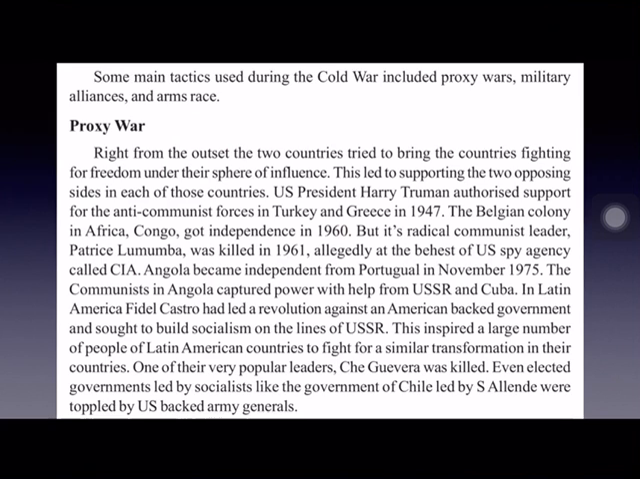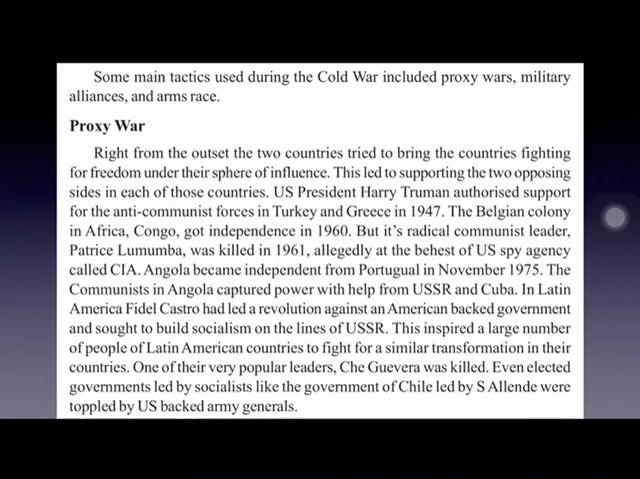And in Latin America, Fidel Castro, you might know this Fidel Castro because recently he passed away. It was shown on TV also. In Latin America, Fidel Castro led a revolution against a government which was supported by America. And he wanted to build a communist government, just like USSR. And this inspired a large number of countries in Latin America.